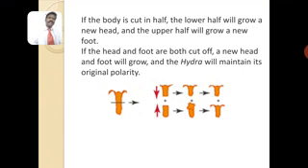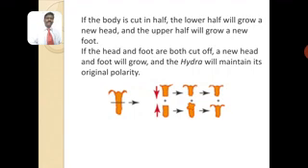In the consecutive steps you see the regeneration, and finally it becomes two hydra. If the head and foot are both cut off, a new head and new foot will grow.